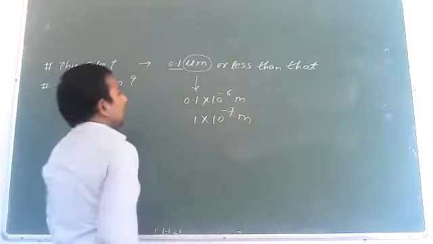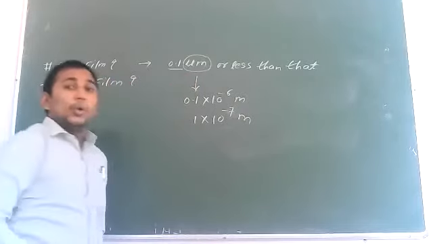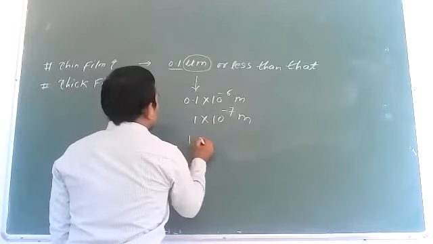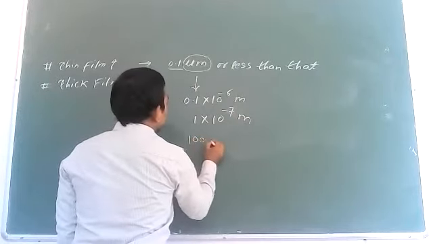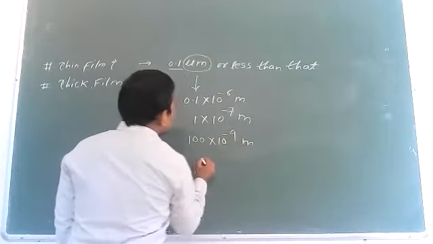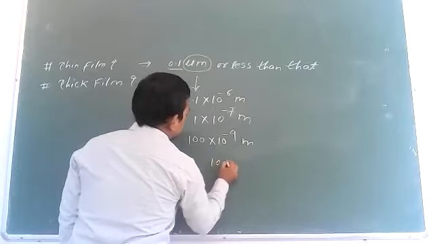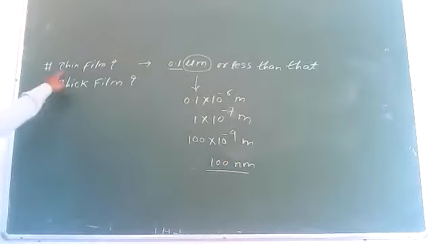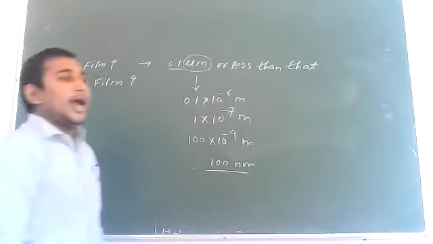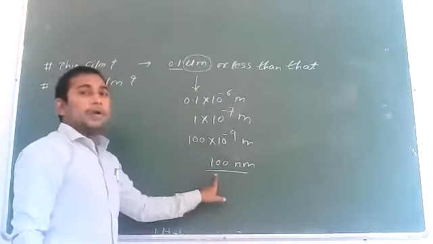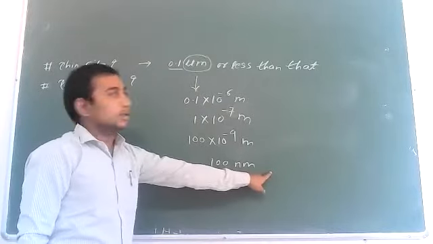If we want to convert this into nanometers, that is 100 nanometer, or 100 into 10 raised to minus 9 meters. So a thin film has a thickness in the order of 100 nanometer or less than that.